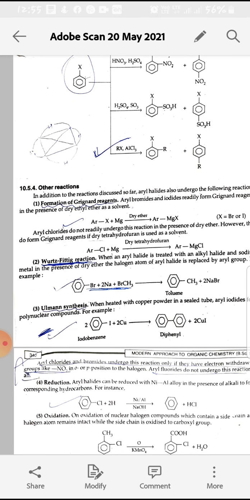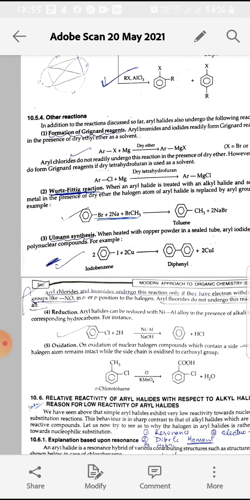Second is the Wurtz-Fittig reaction. In this, we take aryl halide plus sodium plus alkyl halide, and there will be removal of 2NaBr and formation of toluene.